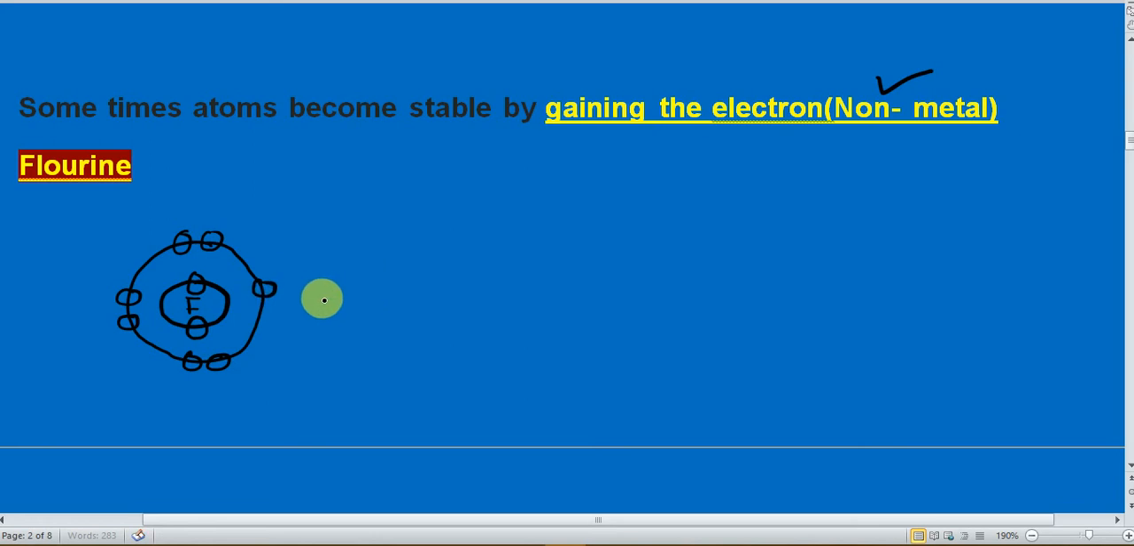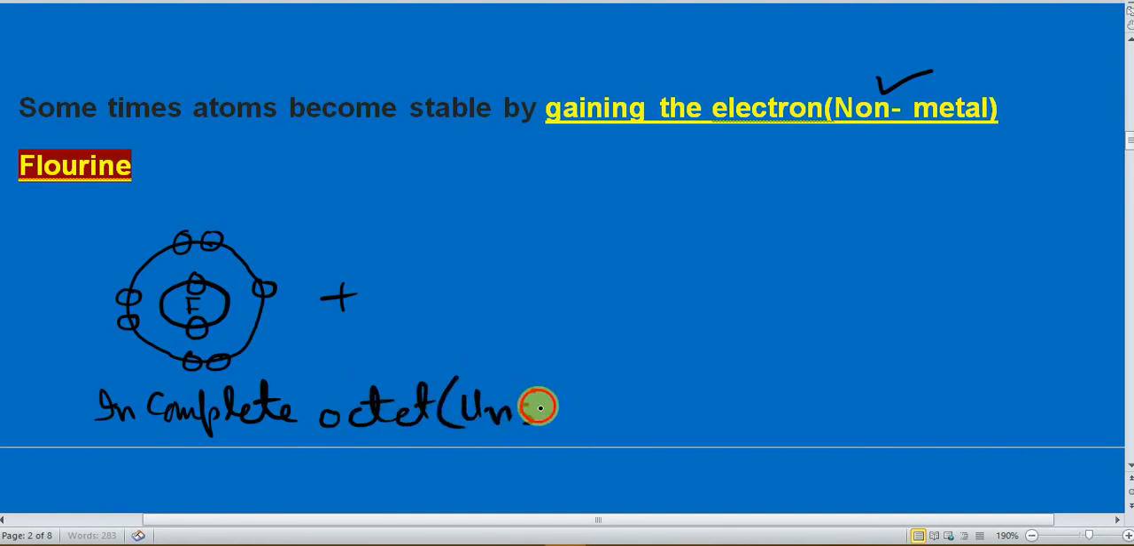So what do you think? This is stable or unstable? It has an incomplete octet. Incomplete octet means this is unstable. So what will it do? This fluorine will gain the electron. The sodium loses the electron, and the fluorine will gain the electron, and after the gaining of electron, this fluorine becomes stable.